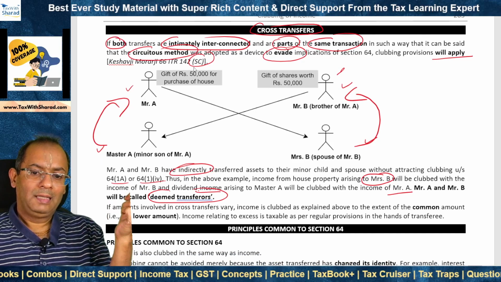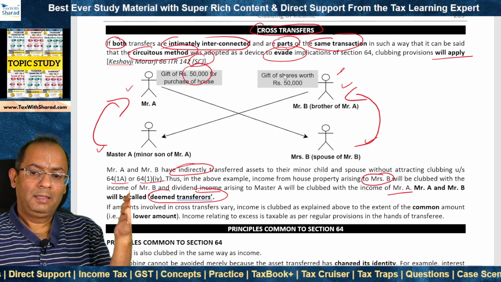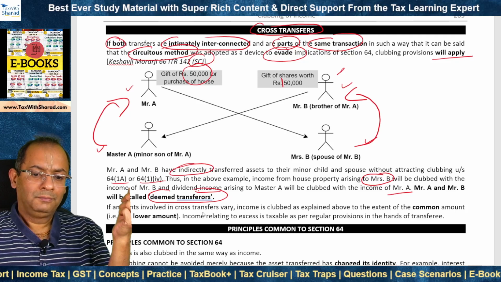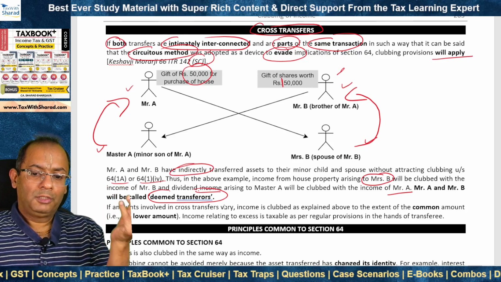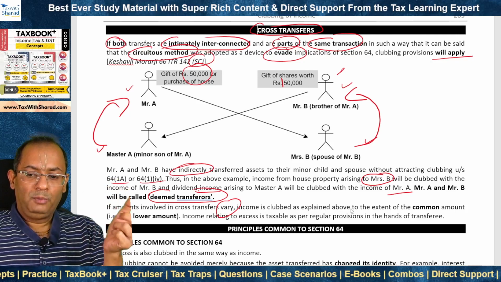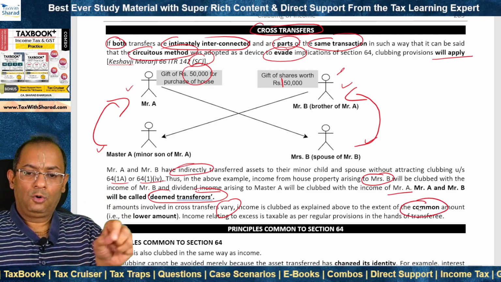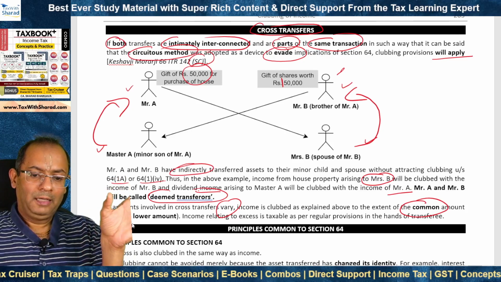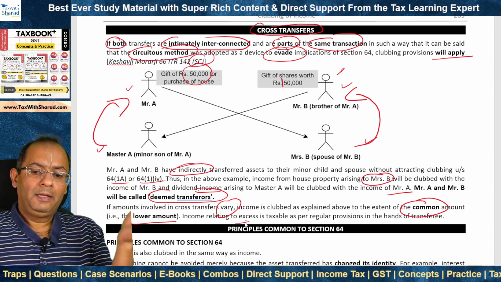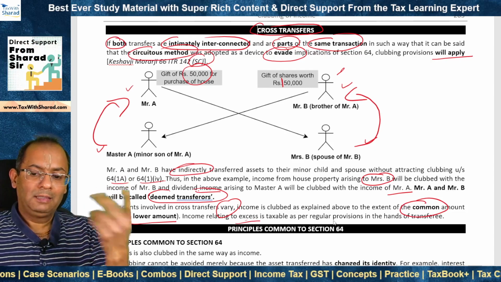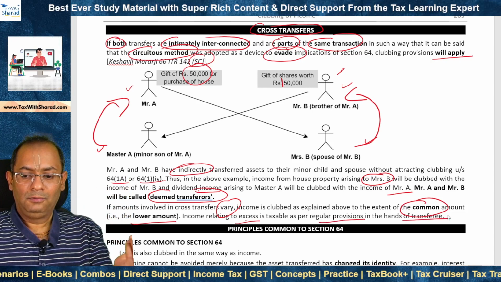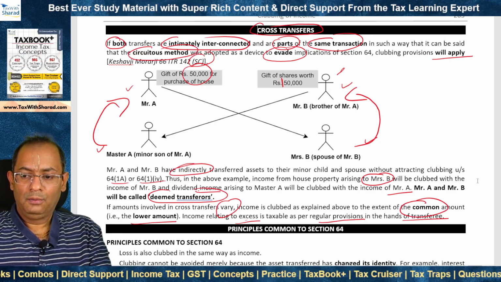Now there may be a situation where the amounts involved in cross transfers are not exactly the same, right? So for example, this is 50,000 and this is say 1,50,000. So if the amounts involved vary, then income to be clubbed will be to the extent of the common amount, that is 50,000. That is the lower amount. Income relating to the excess, that is 1 lakh, will be taxable as per the regular provisions in the hands of the transferee, and clubbing provisions won't apply.